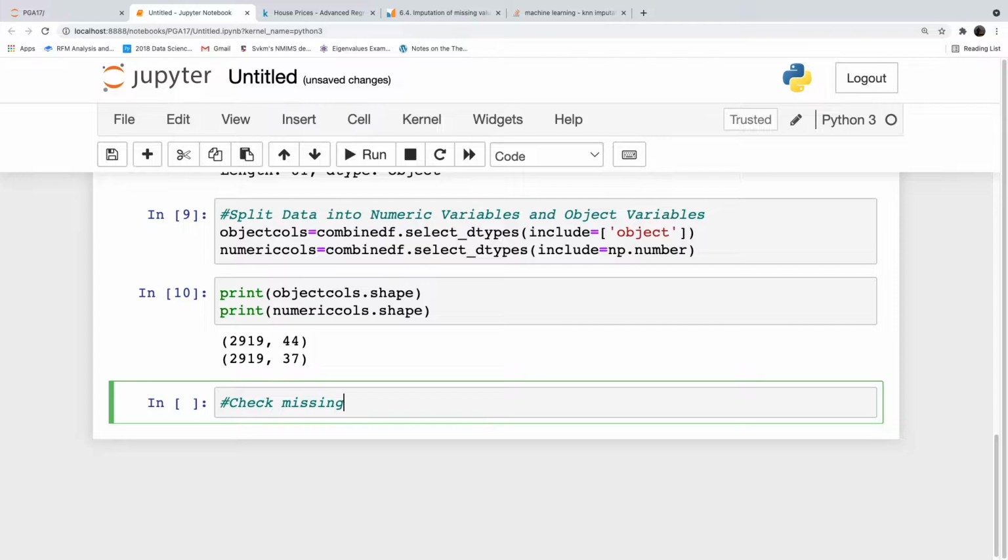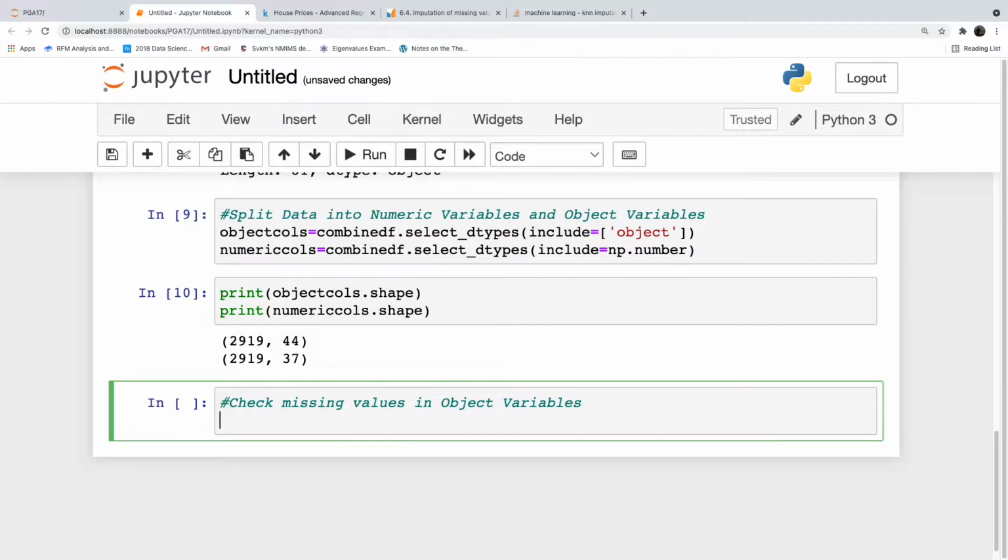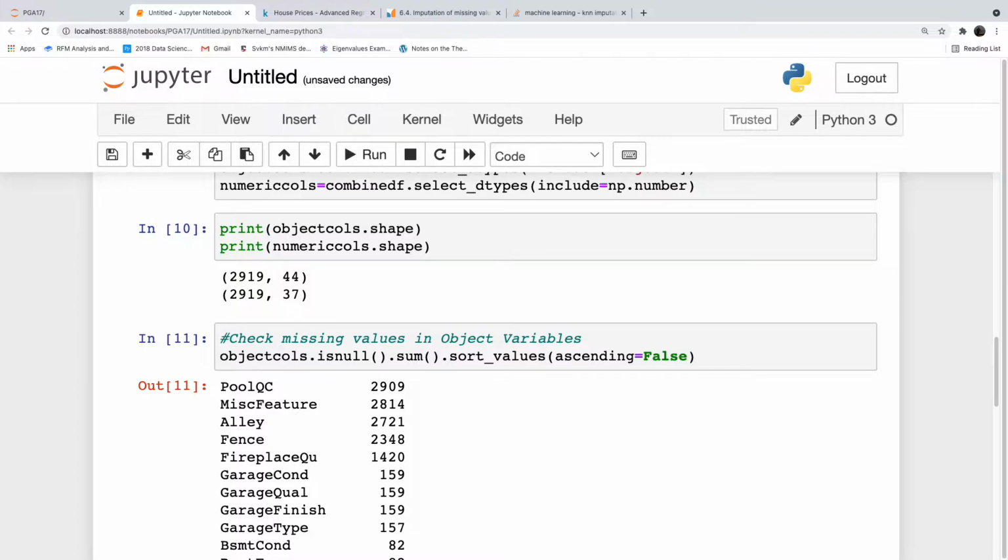Check missing values in object variables: object_cols.isnull().sum().sort_values(ascending=False). Now you can see the missing values in object columns.